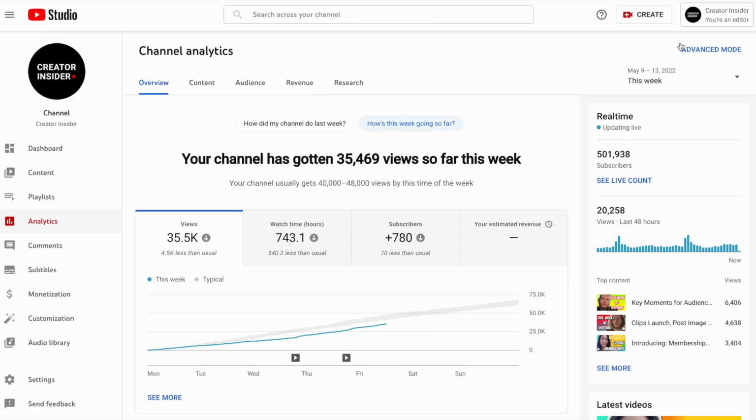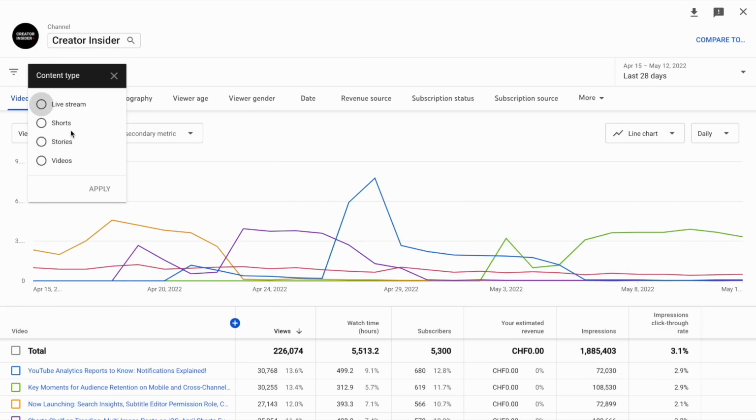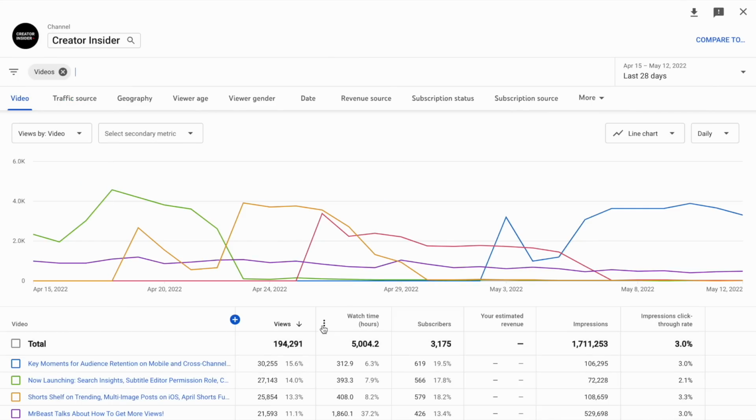So what are some commonly asked questions about these changes? Yes, so one comment that we've gotten a lot while testing is, what if I want to see more metrics? What about watch time, for example, by content type? Yeah, it's really hard to make a selection of metrics for every specific content type, so we can't include all metrics in all the places. However, if you want to see watch time by content type, you can, for example, on desktop, go to the top right corner and click on the advanced mode button, and there you will be able to filter metrics by content type so that you can, for example, see the watch time on your live streams as well.